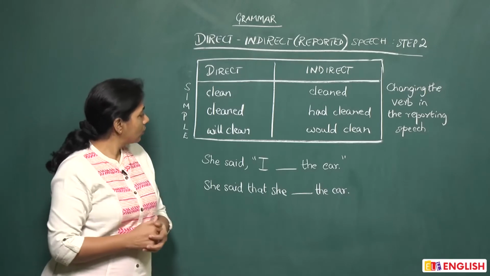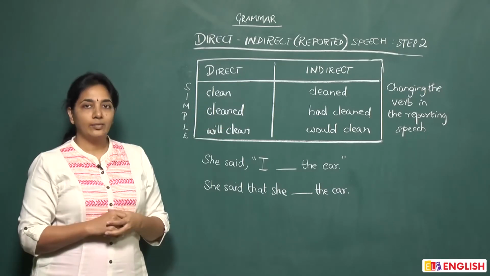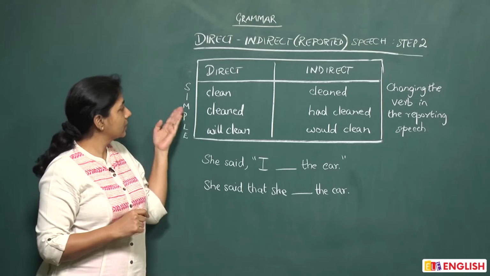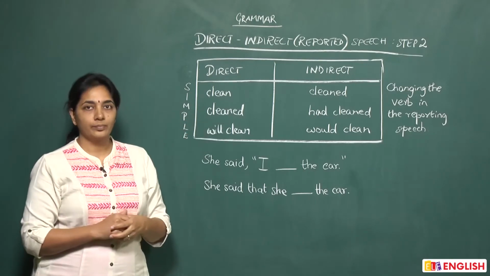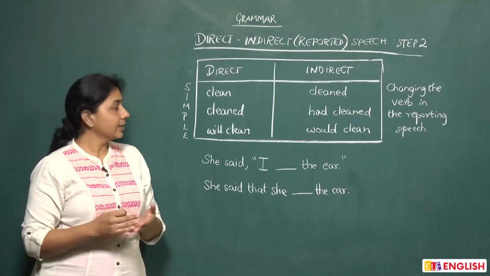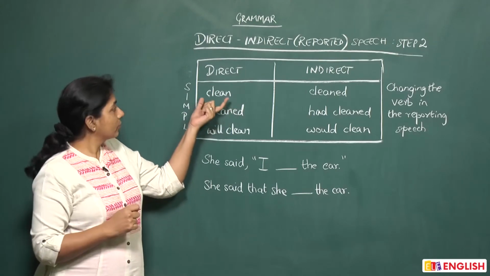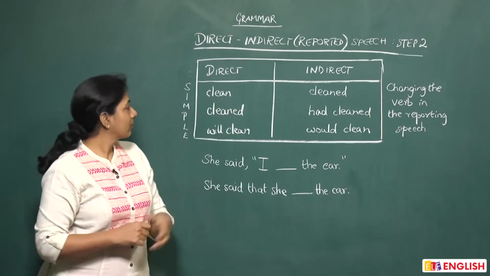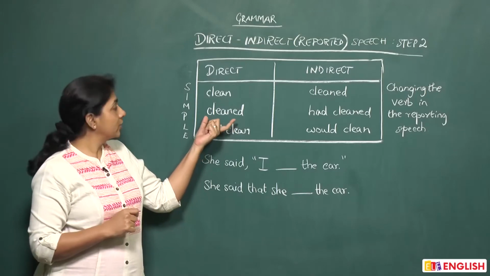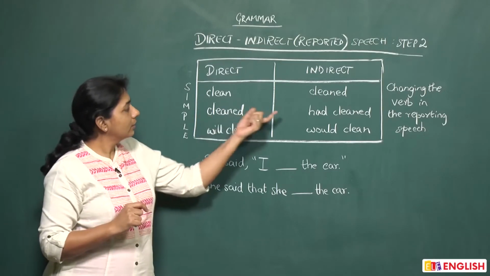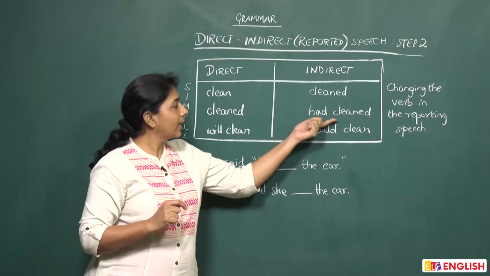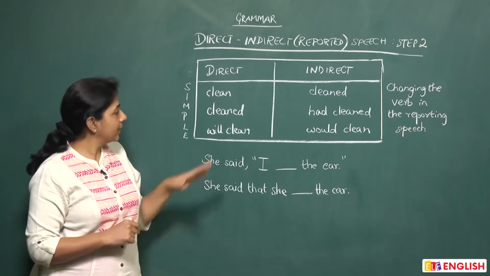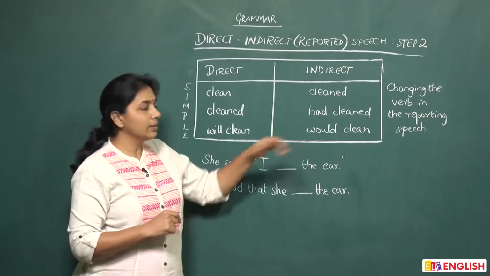So over here, as you can see, we have a little table and this gives you the simple forms of the tense. You have simple present, simple past and simple future. Now when you are converting from direct to indirect, if your verb is in the simple present, so if it is clean, for example, when you convert to indirect, it becomes cleaned. If your verb in the reporting speech is cleaned, that is simple past, when you convert to indirect, you have to use had cleaned. And if your verb is will clean in the reporting speech, when you convert to indirect, you would say would clean.